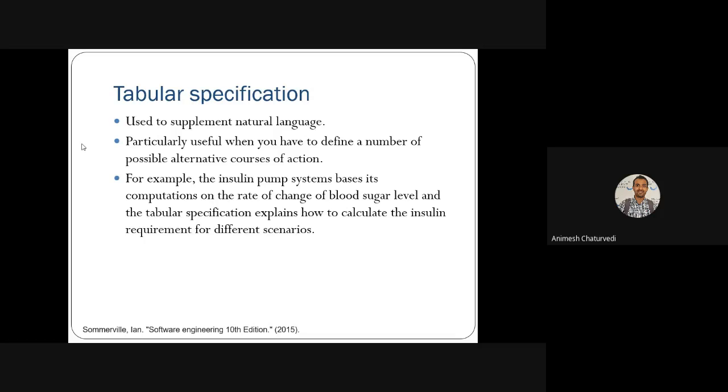For example, if there is an insulin pump, what is the rate of change of blood sugar? You can mention it in the tabular specification, and then you need to tell how to calculate all these requirements of insulin in the various different scenarios for the different rates of change of blood sugar.